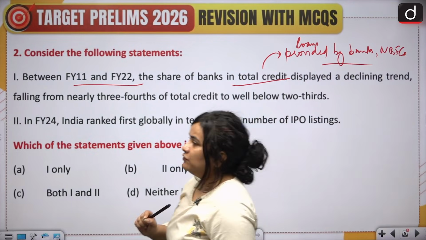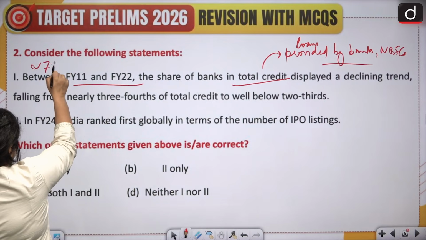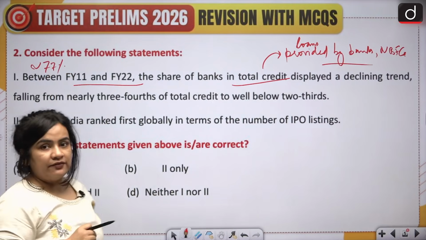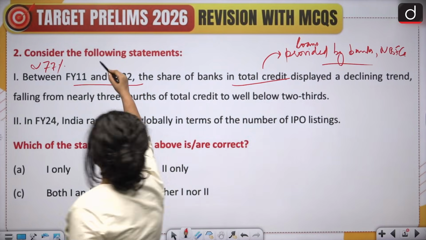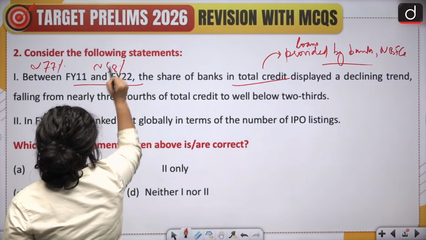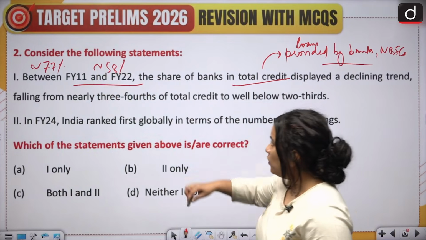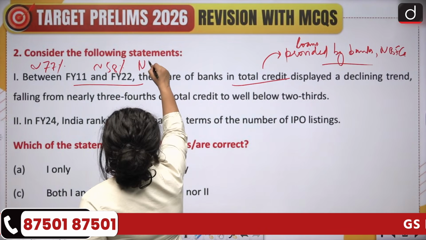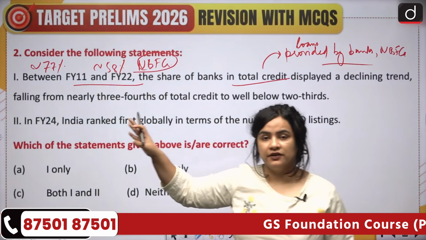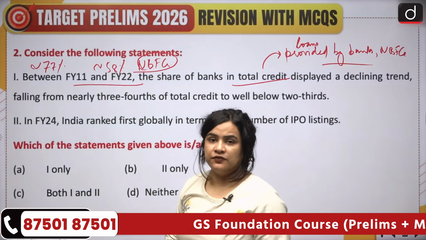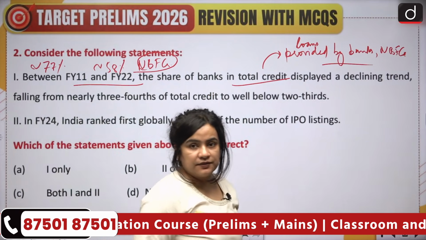Because during FY11, the share of banks in total credit was approximately 77%, whereas in FY22, it declined to approximately 58%. Why did it happen? Because NBFCs started gaining a lot of prominence around this period, so the banks showed a declining trend.